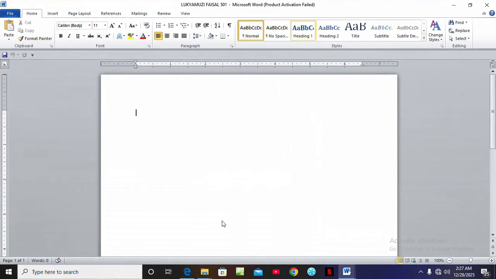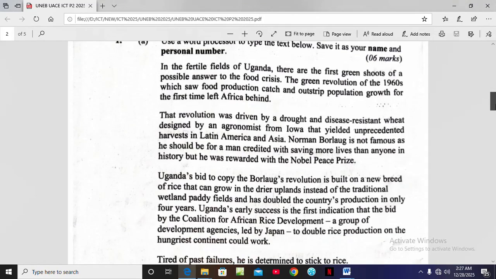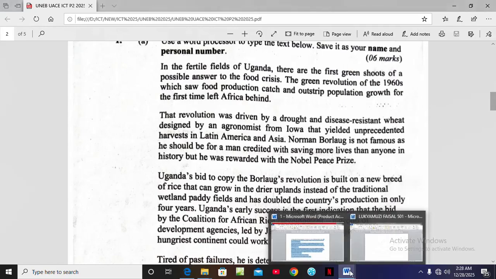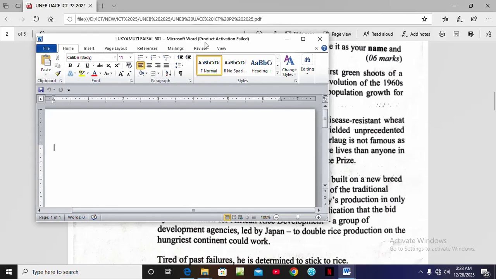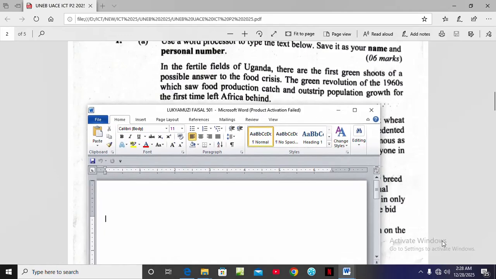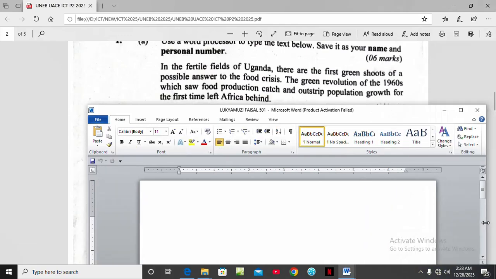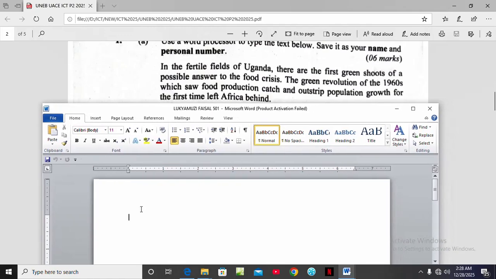According to the question, it tells us to use the word processor to type the text below as it is. So what we're going to do, we're going to type this content. Let's place this here. Yeah, I'm going to type this. Here we are.